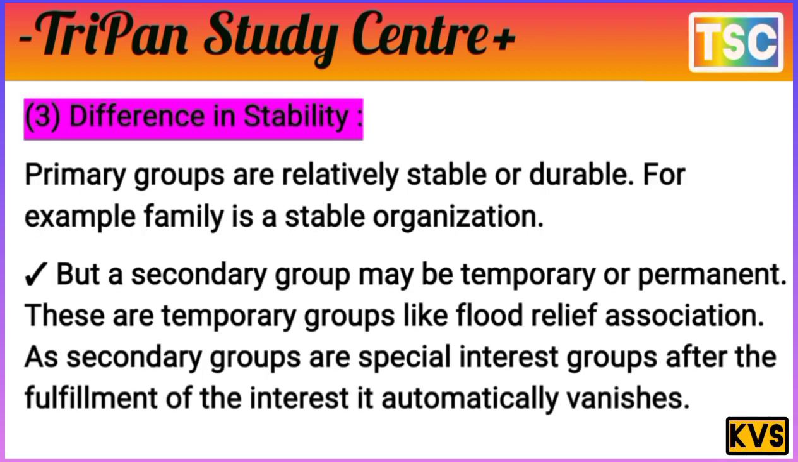Difference in stability. That's an important difference. Primary groups are relatively stable and durable. For example, the family is a stable organization. The primary group is the most important example of stability.